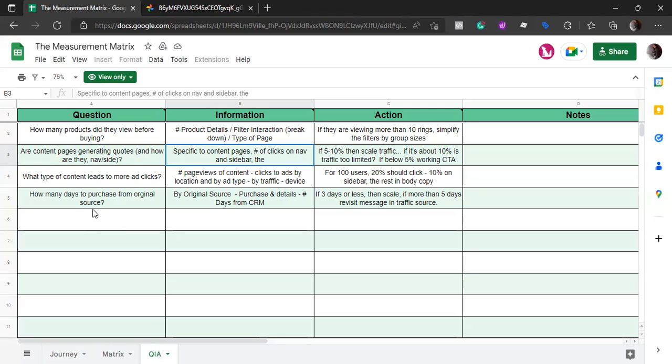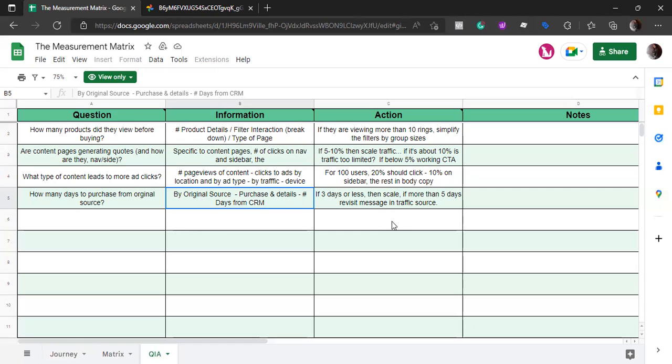Now, if the question is how many days to purchase from original source, then the answer will be by original source, like purchase and details and days from CRM. So the question and the information that we need, right? We need to know the question that we are asking and the information that is needed to answer that question.